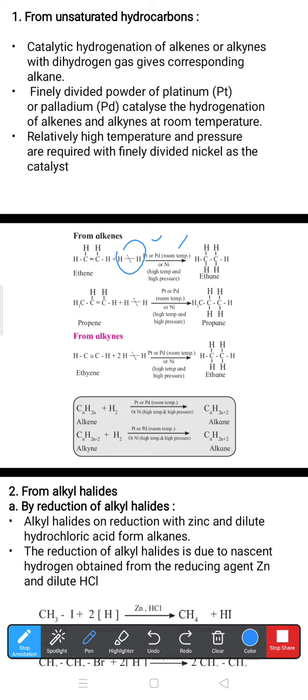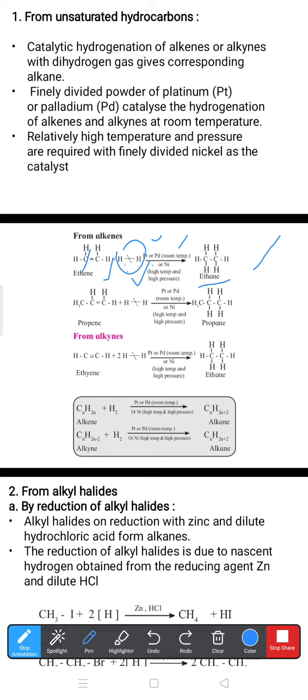In a hydrogen molecule, two hydrogens are there. One hydrogen goes to the first carbon and the second hydrogen goes to the second carbon. That's why we get the product CH3-CH3, which is called ethane.